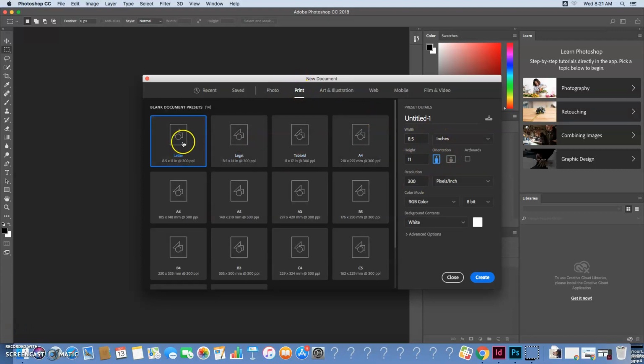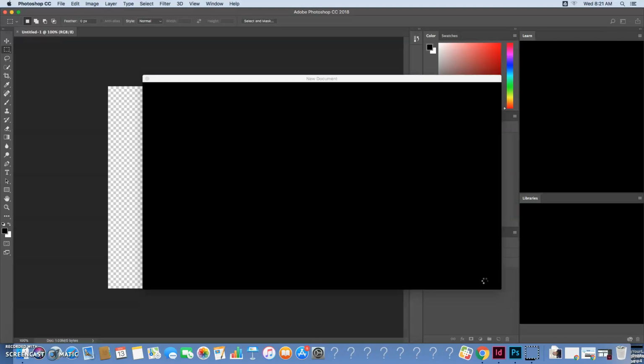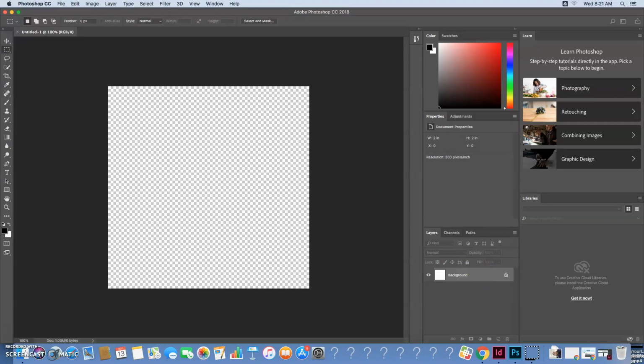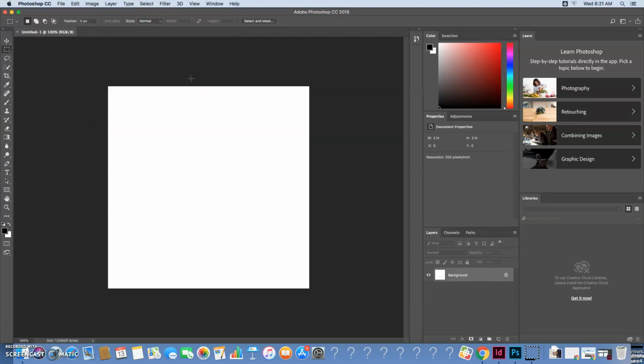And the default size is like a paper size. But we're going to make sure this is in inches, not anything else. We're going to click that over to inches, and we just want a 2-inch by 2-inch square, and we do want that to be 300 pixels per inch. So then we're going to say 2-inch by 2-inch square, create. And we're going to give it a second here, and there it is. Now remember this is zoomed in, so this is really only 2 inches by 2 inches.